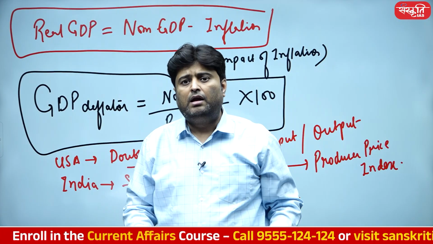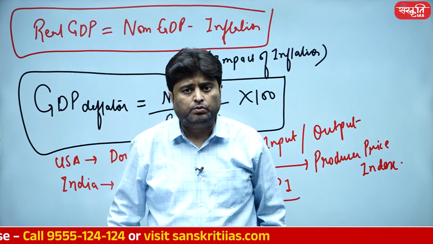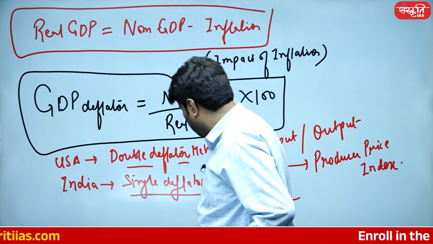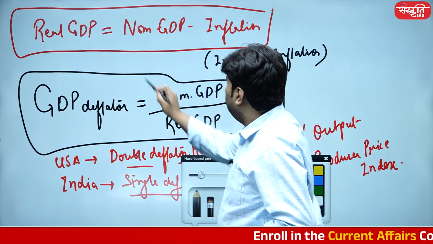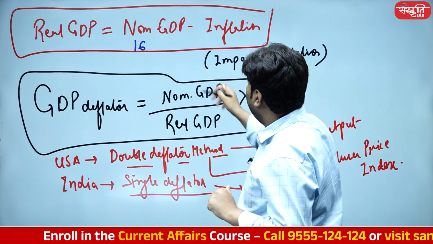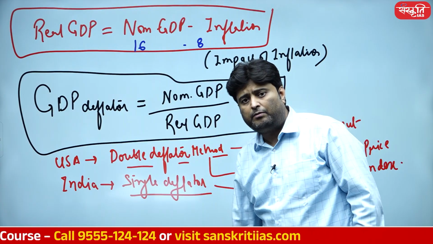I'll give you the real numbers right now in front of you. In the year 2022, our nominal GDP was around 16%, and the impact of inflation was around 8%. We actually calculate the impact of inflation of around 8%.